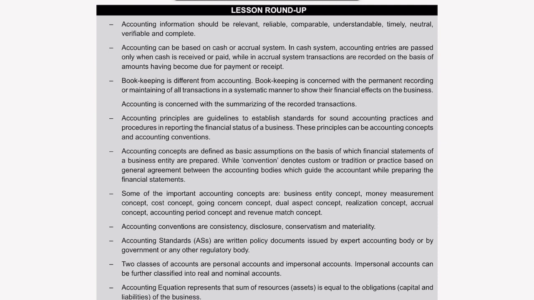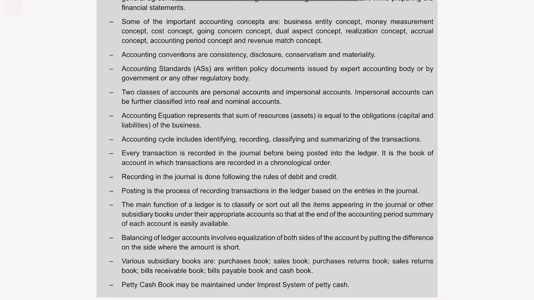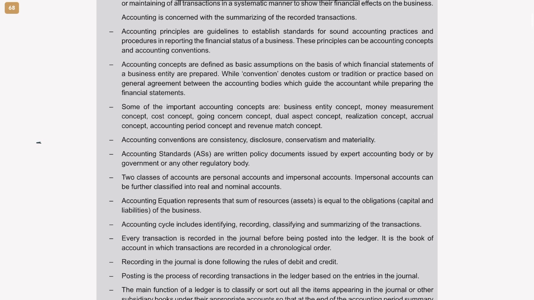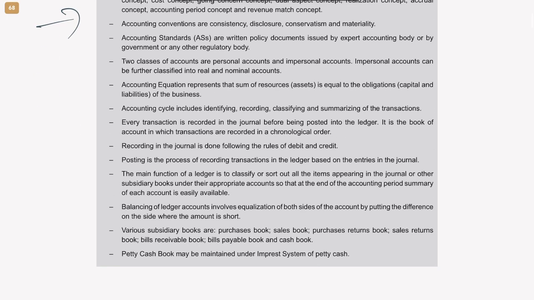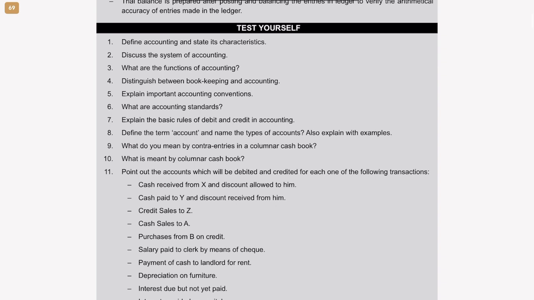What you can do is you can quickly check this lesson roundup if you're from commerce stream. If you don't have time at all, let's say you have already studied this once, you do not want to study this again, I would suggest to go through this at least once before the exam. That is the lesson roundup. It will make sure that whatever you have studied is quickly revised. Even if you don't understand anything here, you can just go back to the lesson and verify what exactly that is in detail. Then there are a few questions here.